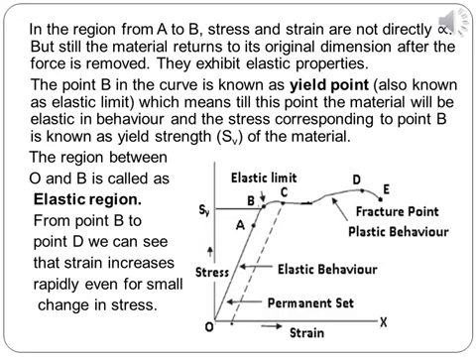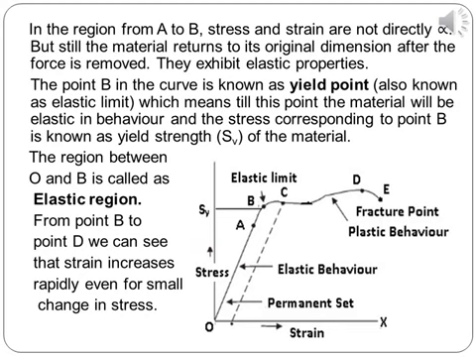The point B in the curve is known as the yield point, and it is also known as the elastic limit, which means till this point the material will be elastic in nature, and the stress corresponding to this point is known as yield strength, which is represented by Sy. The region between the point O and the point B is called the elastic region.